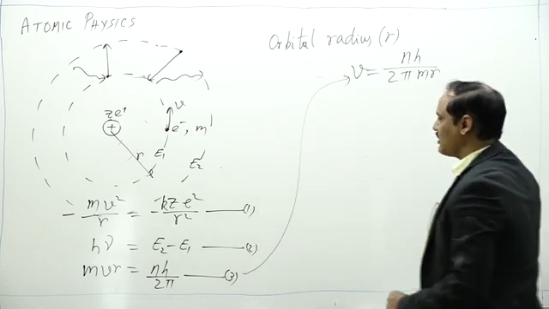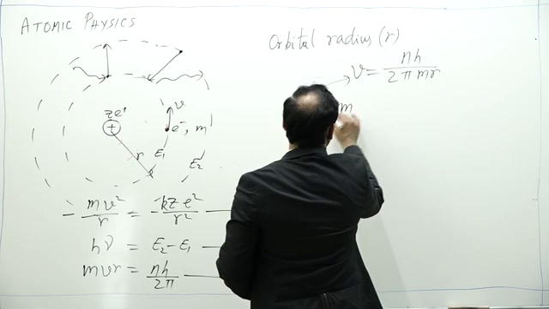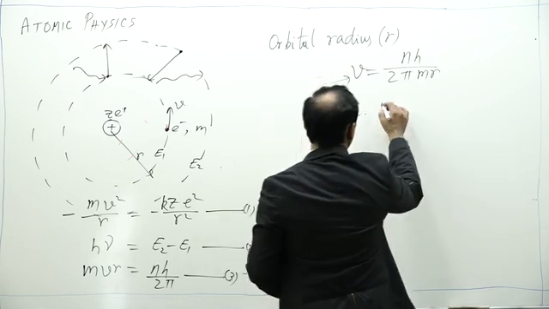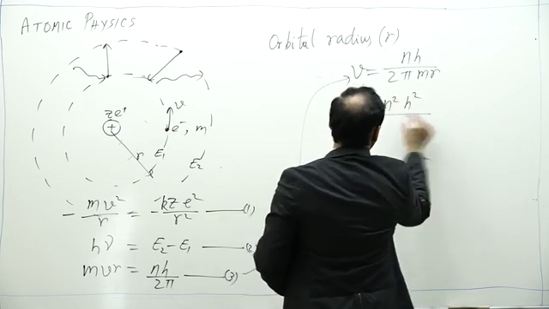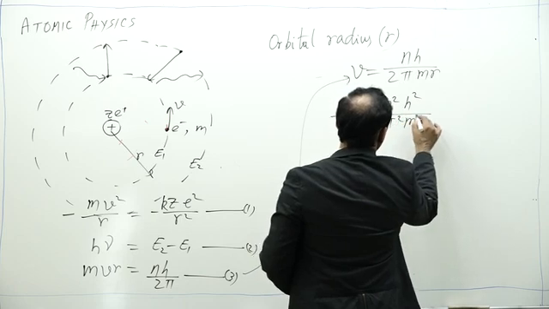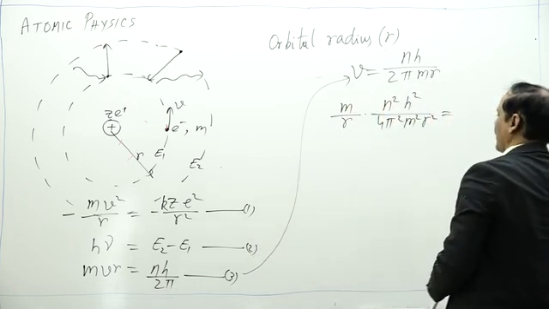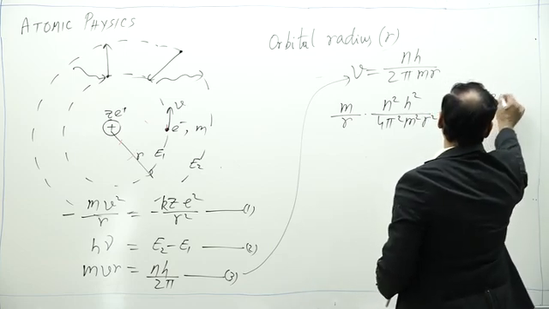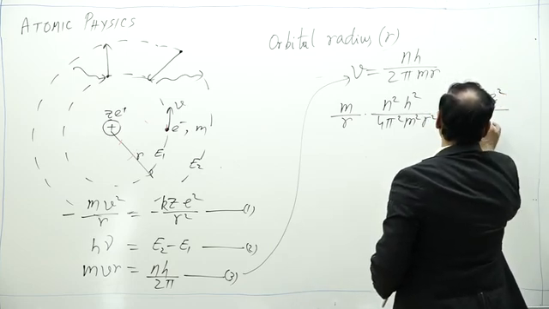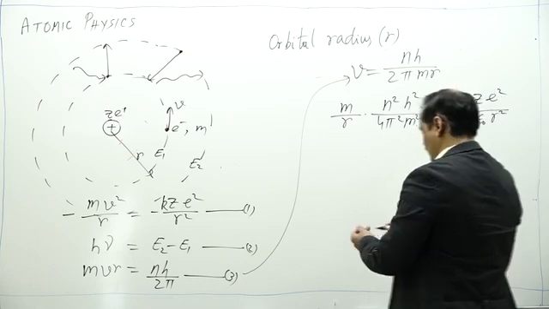Let me put it in equation 1. m by r times v square, that is n square h square by 4 pi square m square r square, is equal to, let me put the value of k also, z e square by 4 pi epsilon naught r square.